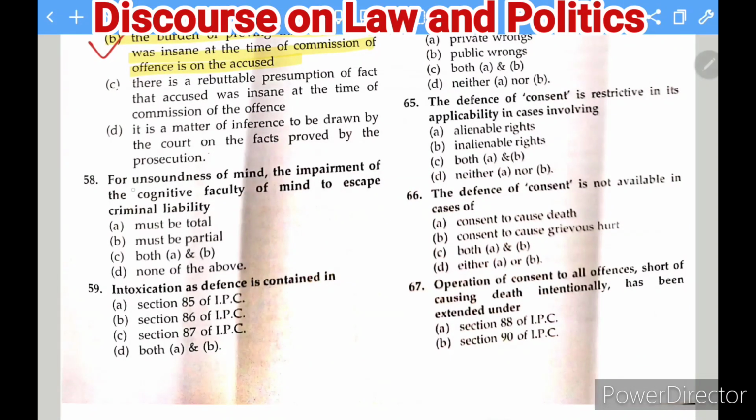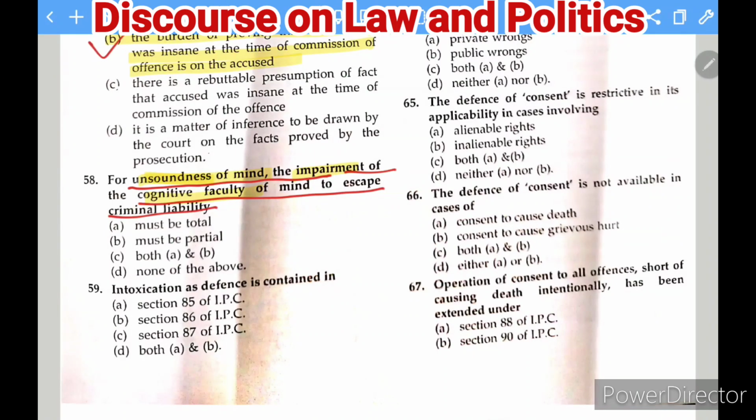Next question is here: for unsoundness of mind, the impairment of the cognitive faculty of mind to escape criminal liability. So when you are using the defense of unsoundness of mind, the cognitive faculty, that is the mental consciousness to take the proper decision, must be impaired, must be totally damaged. Must it be total, or must it be partial?